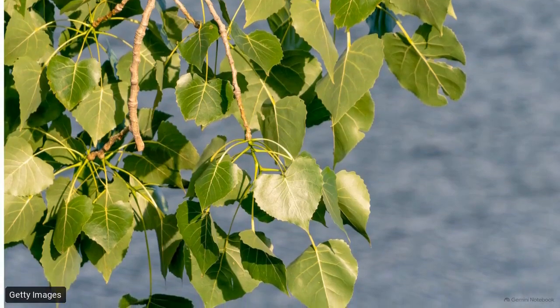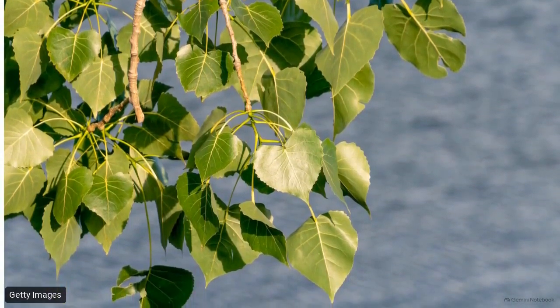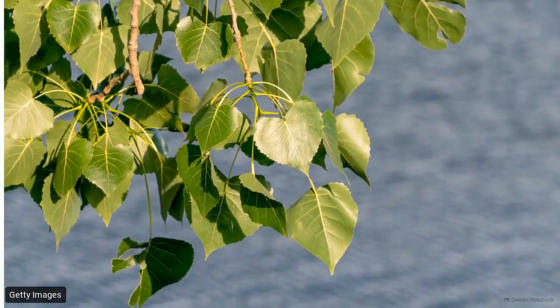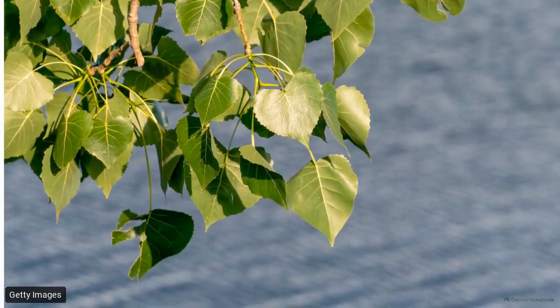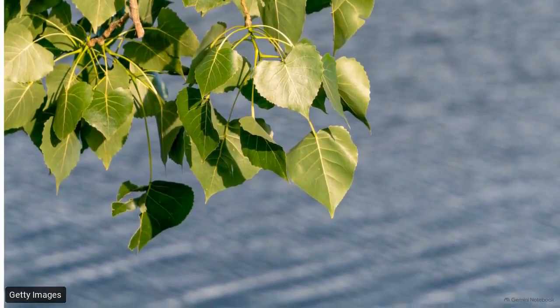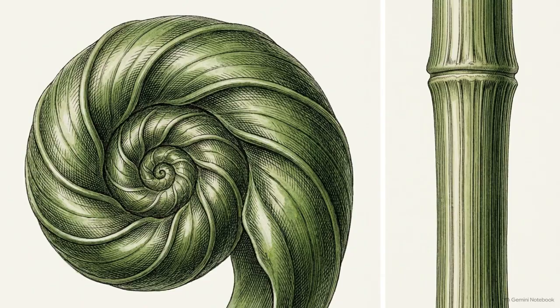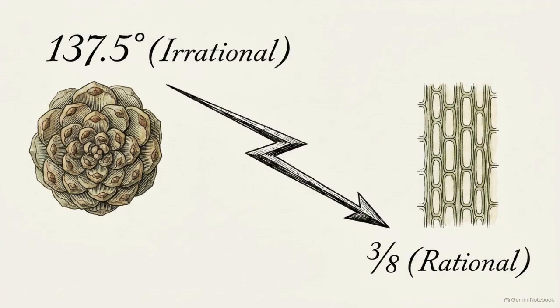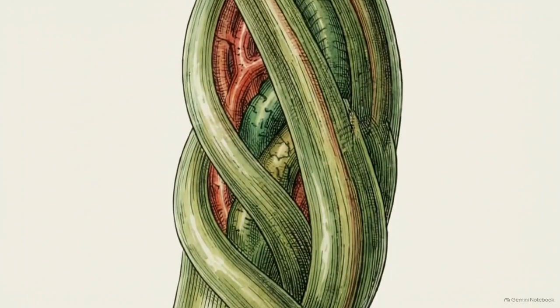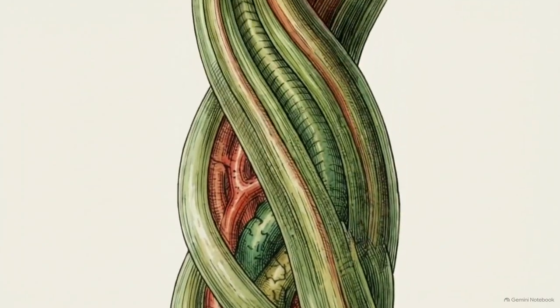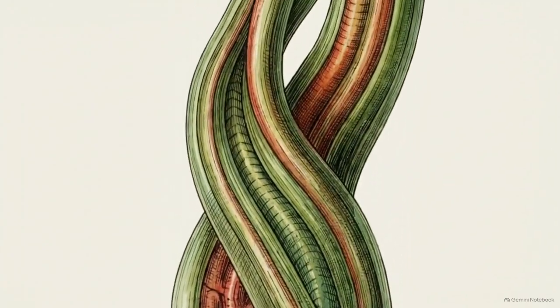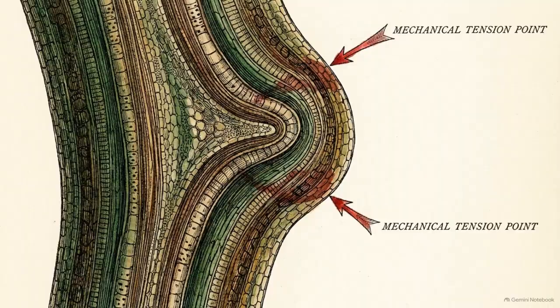You can observe this transition on a mature poplar tree. The leaves stack in precise vertical alignment, far removed from their initial tight spirals. This structural shift presents a mechanical problem. Why does a plant begin its life building leaves with an irrational number, only to force itself into a rational fraction later? Transitioning from a curved spiral to a straight grid requires the plant to physically alter its own geometry as it grows. There has to be a physical mechanism driving this shift.